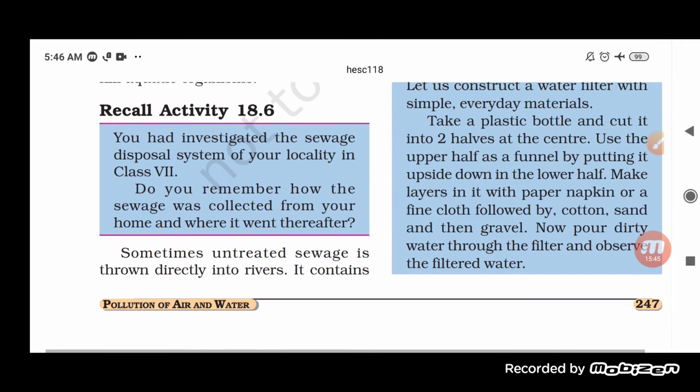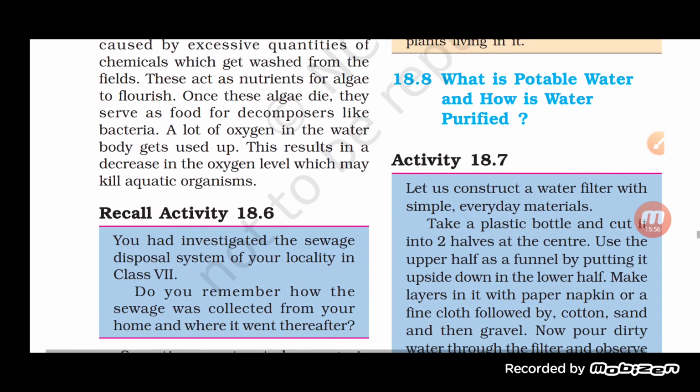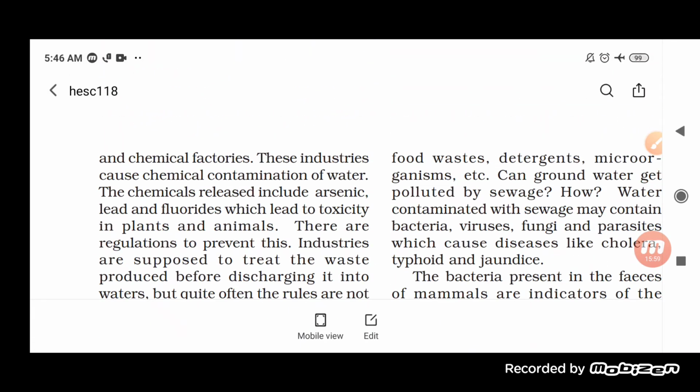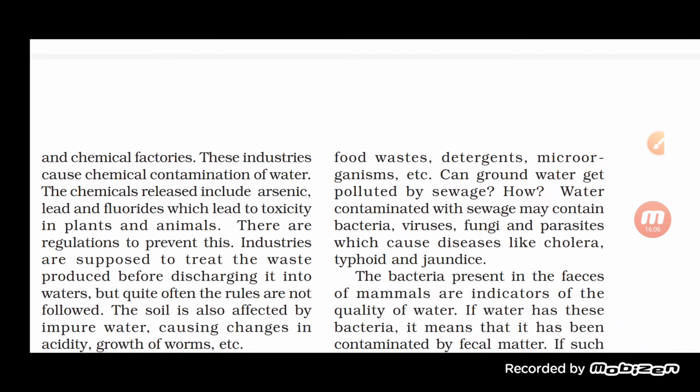Now see here, sometimes even untreated sewage is thrown directly into the river, and it contains food waste, detergent, microorganism, etc. So sometimes what happen, the sewage which is coming from the different houses, that is not treated well, so it is released into that of the river, into the water bodies, and these sewage consisting of food waste, detergent, and also even the microorganism.